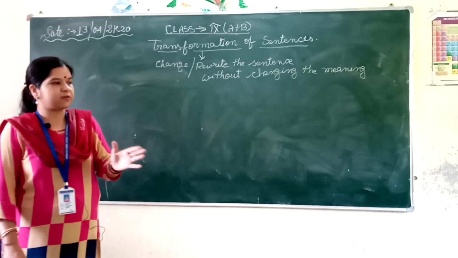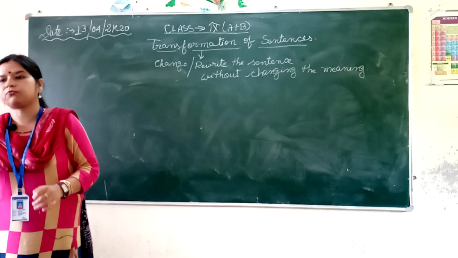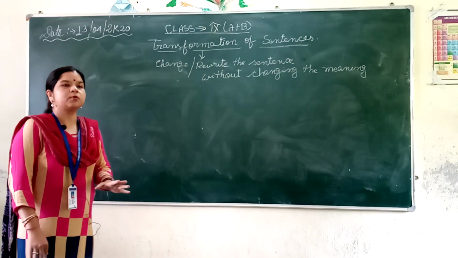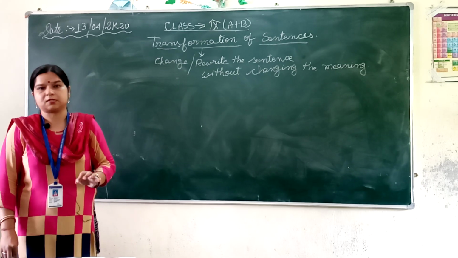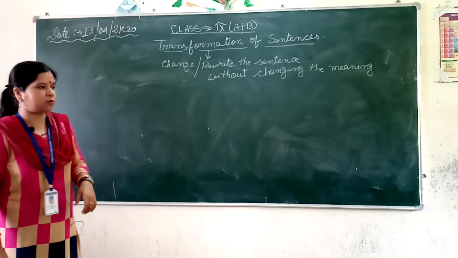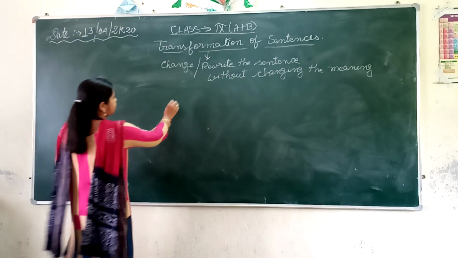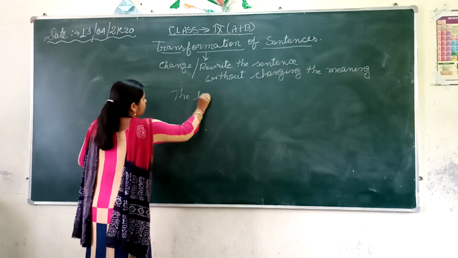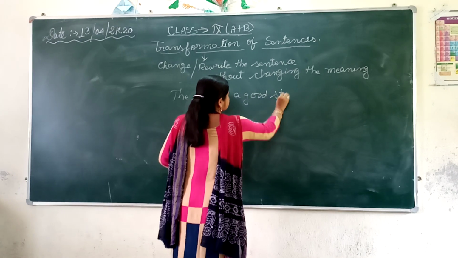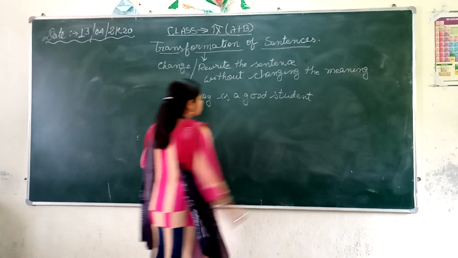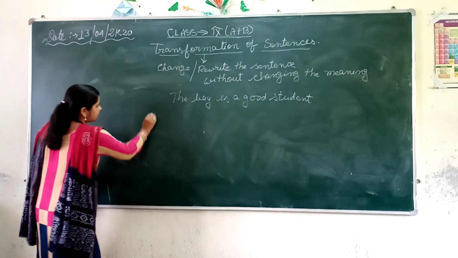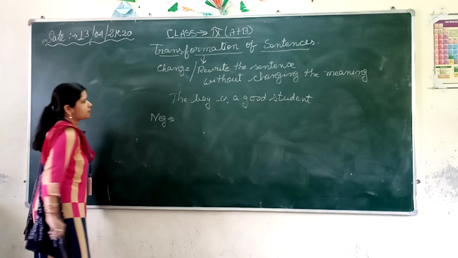Suppose the sentence is given in the affirmative form, that is the positive form. If the examiner tells you to change it into the negative form, you are not going to change the meaning. You will just alter the words or use the opposite form of the word. Suppose the first sentence I am writing is: the boy is a good student. Now you all know this is in positive form, that is an affirmative sentence. If I tell you to change this into the negative form, what will you say?